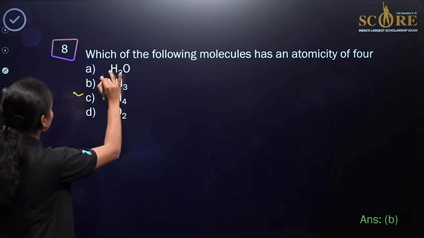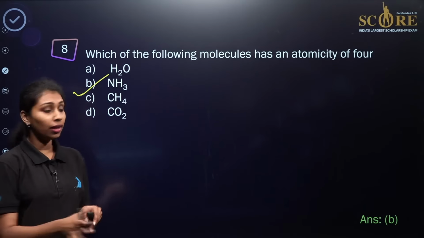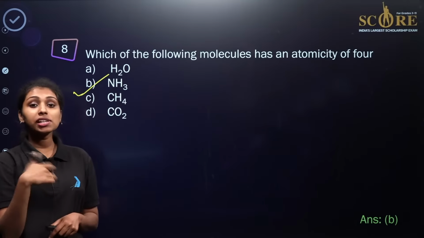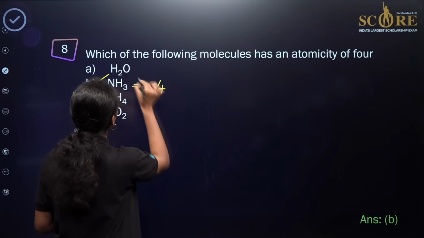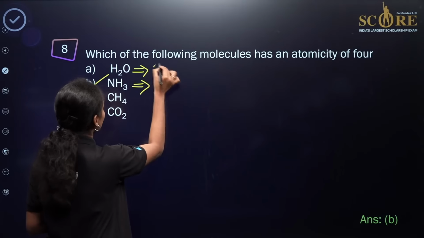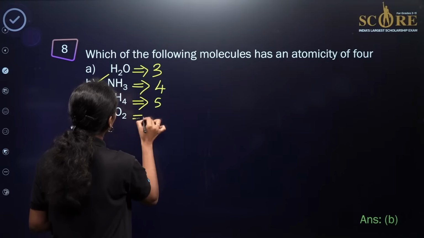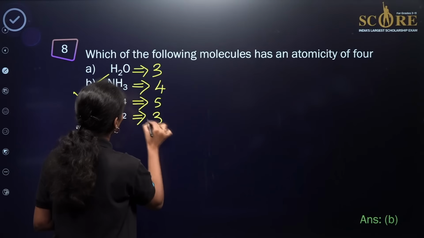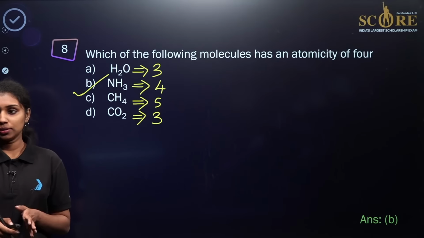So again option B, ammonia, is the correct answer here. If you compare the total number of atoms, ammonia contains 1 nitrogen plus 3 hydrogen atoms, so total atomicity is equal to 4. In the case of water it will be 2 plus 1, 3, and for methane it will be 4 plus 1, 5, and for carbon dioxide it is 2 plus 1, 3. So the correct answer is option B, ammonia.